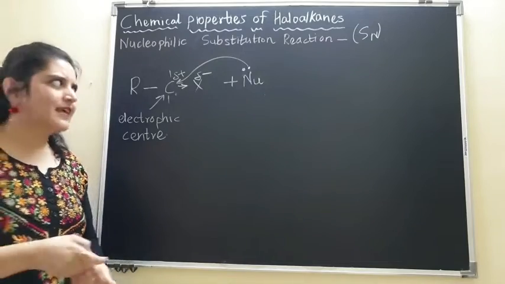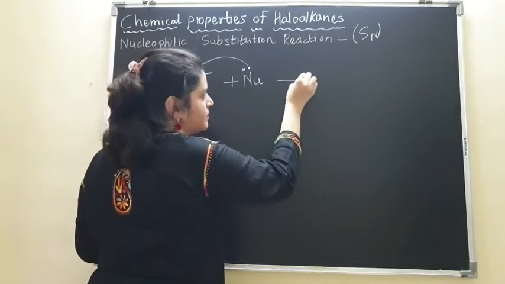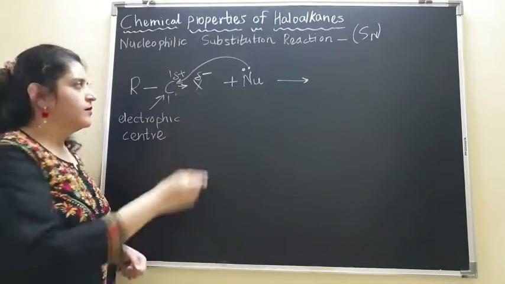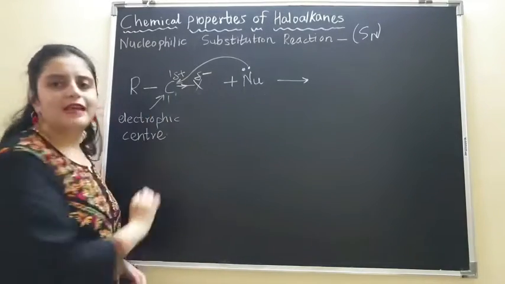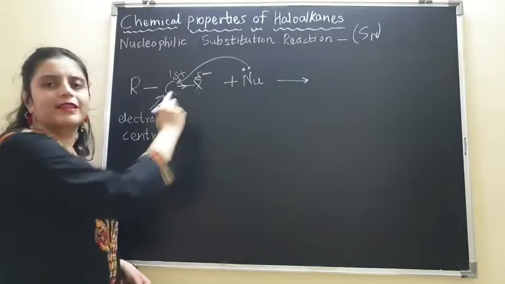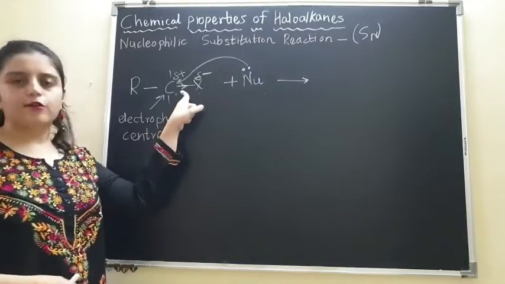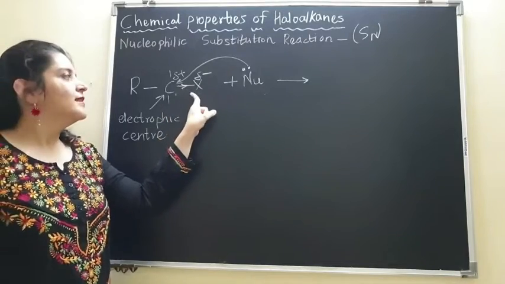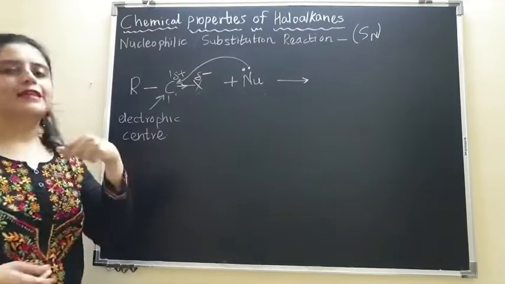So what is exactly going to happen is, this nucleophile attacks this carbon, and the halogen will leave along with its electron pair, the electrons which were present in the covalent bond between carbon and halogen.